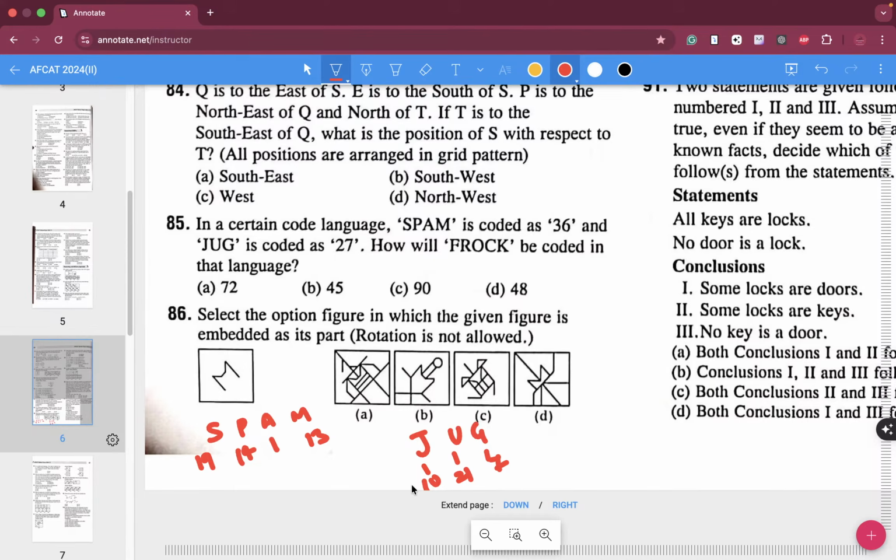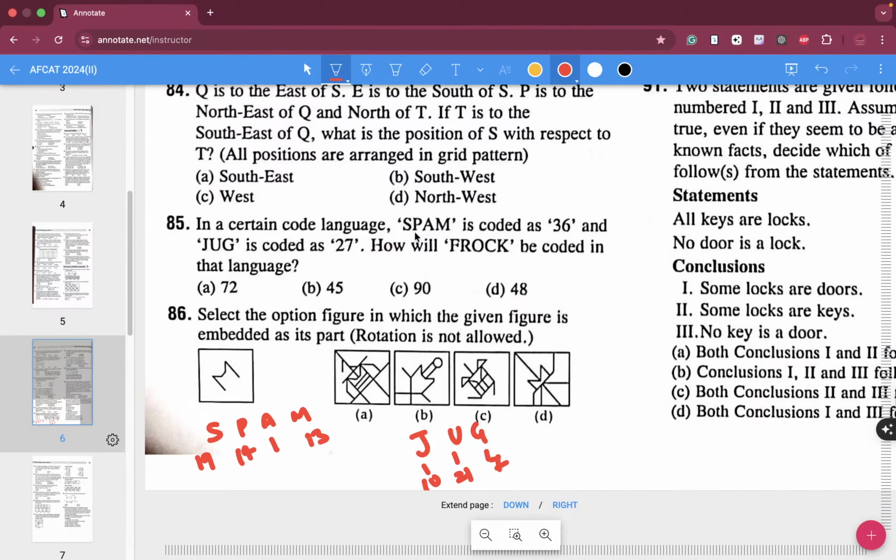And we needed to reach 36. Okay, I got that.